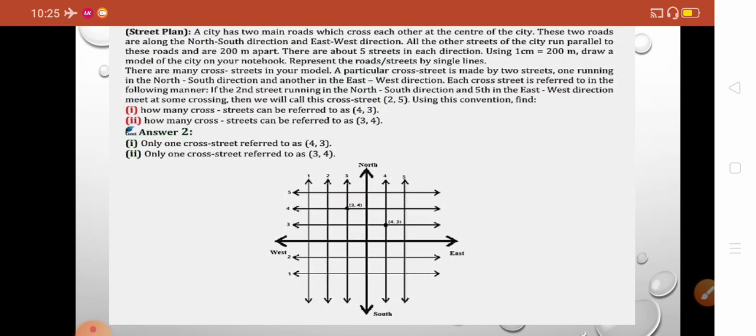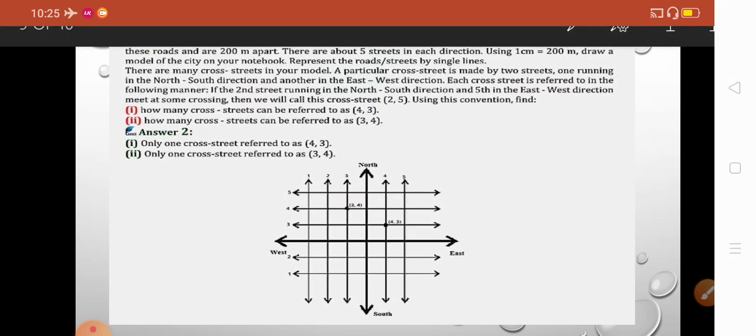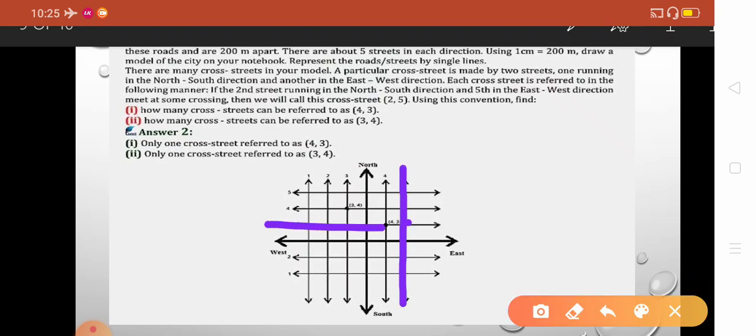There are many cross streets in your model. Here we have many cross streets where two roads cross. A particular cross street is made by two streets, one running in the north-south direction and the other running east-west. For example, here is a cross street. This is north-south, this is east-west, so here we get the cross street.